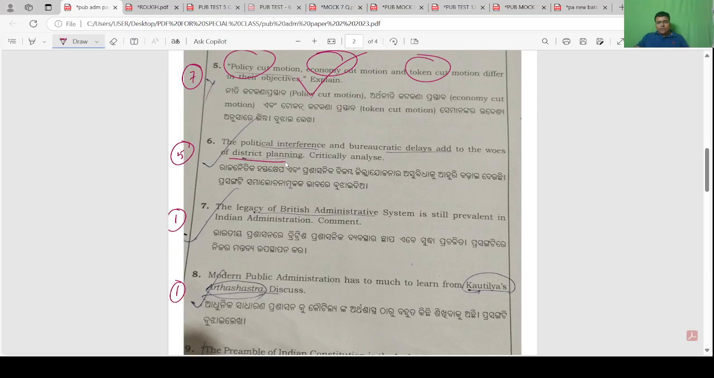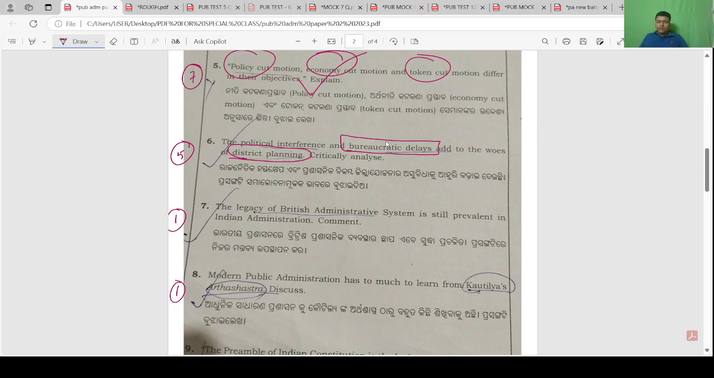Now district planning. Listen, district planning, we have discussed Niti Aayog. So for district planning we can write Balwant Rai Mehta, Ashok Mehta, GVK Rao, and if you remember Hanumantha Rao committee, Dantewala committee. Hanumantha Rao committee on district planning, then Balwant Mehta, Ashok Mehta, GVK Rao. Ashok Mehta focused on district planning. So district planning, the three-tier PRI,